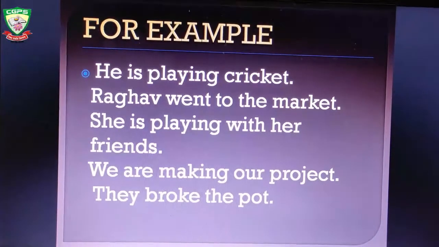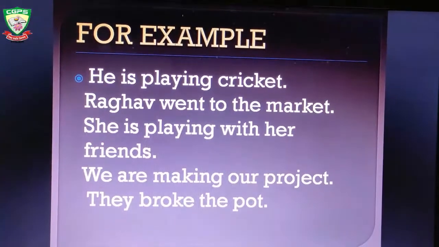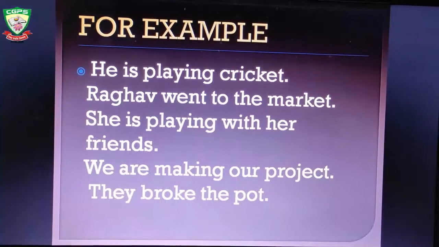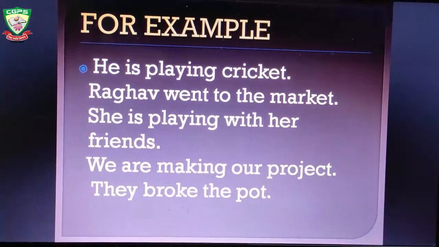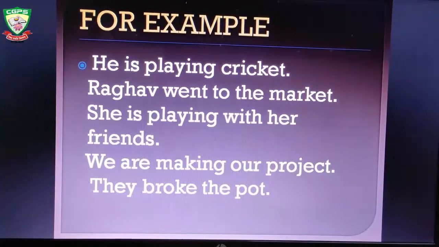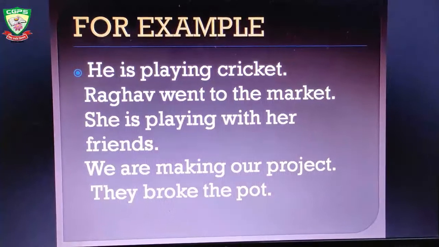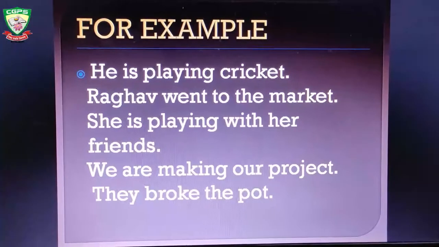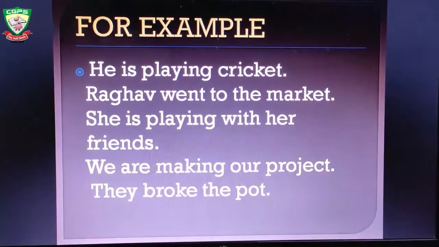They broke the pot. You can see that in the first sentence, he is the subject and is playing cricket is the predicate. In the second sentence, Raghav is the subject and went to the market is the predicate. In the third sentence, she is the subject and is playing with her friends is the predicate. In the fourth sentence, we is the subject and are making our projects is the predicate. In the last sentence, they is the subject and broke the pot is the predicate. So you can see that a sentence makes complete sense and it has a subject and a predicate.